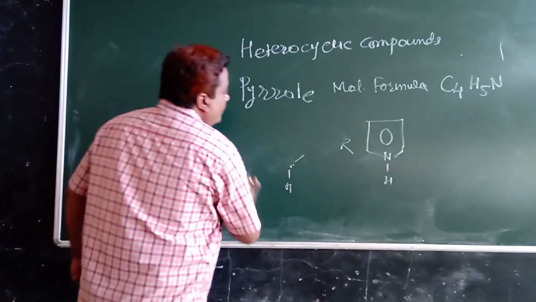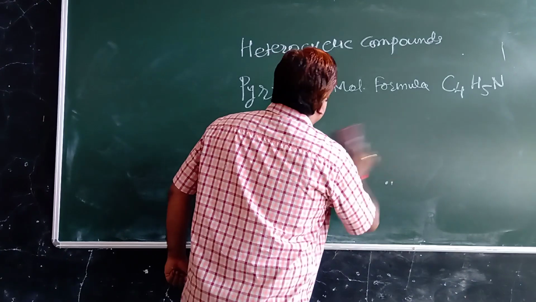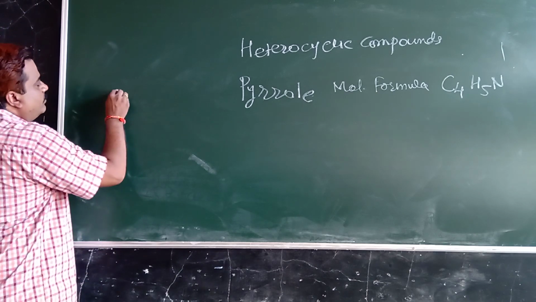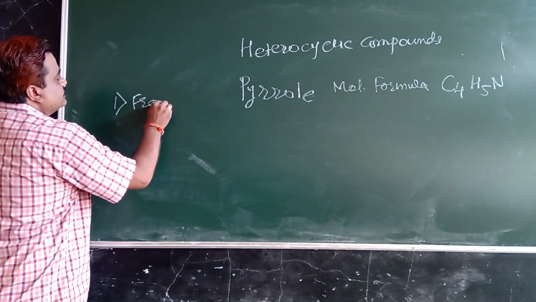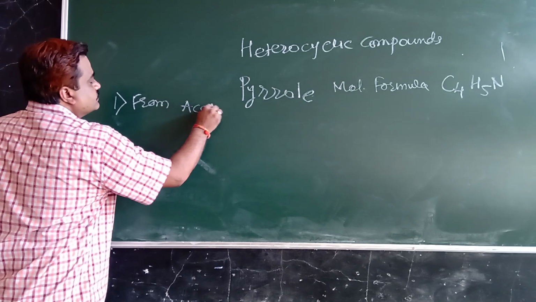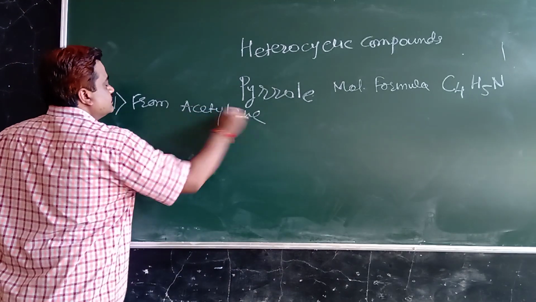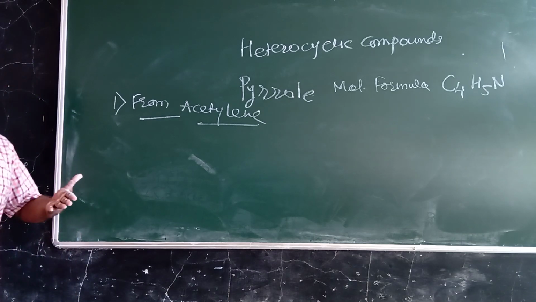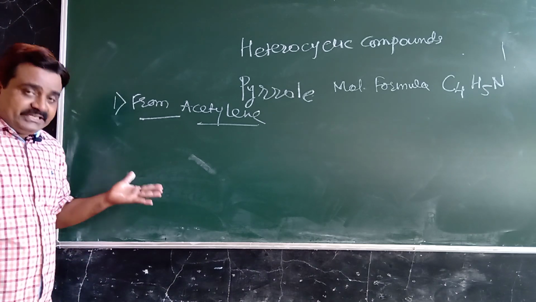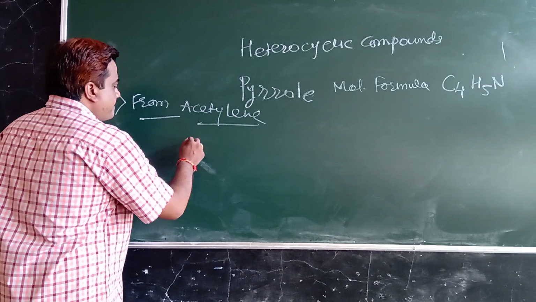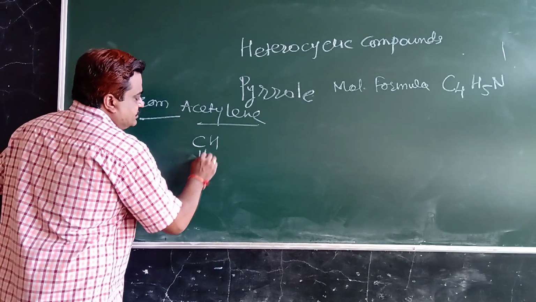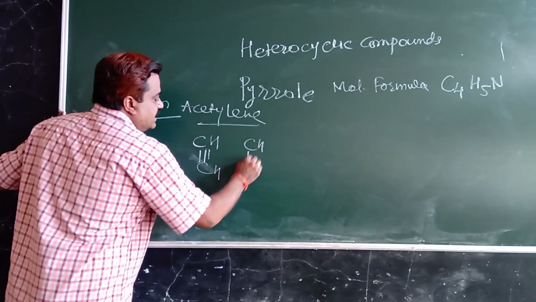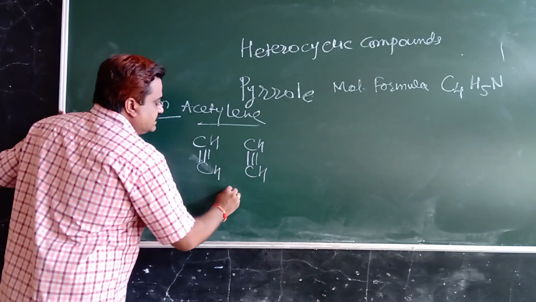Then we have to synthesize the pyrrole. First synthesis from acetylene. We have to prepare pyrrole from acetylene. CH triple bond CH, CH triple bond CH.